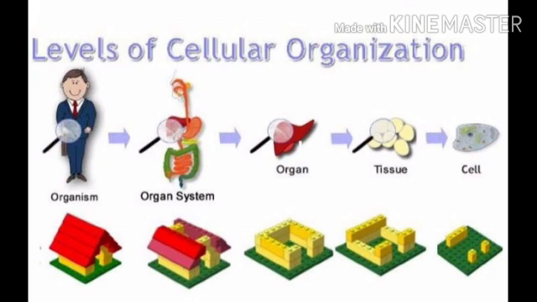In plants there are two organ systems, the shoot system and the root system. In animals there are various organ systems like the digestive system, excretory system, respiratory system, and so on. And these organ systems finally make an organism. So the cell is the smallest part of an organism. That is why it is called the unit of life.